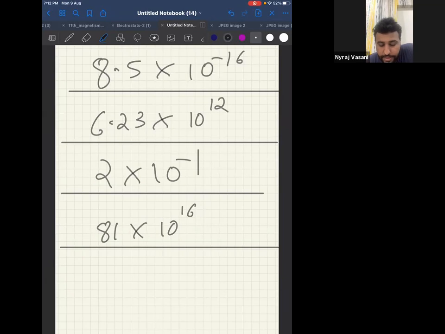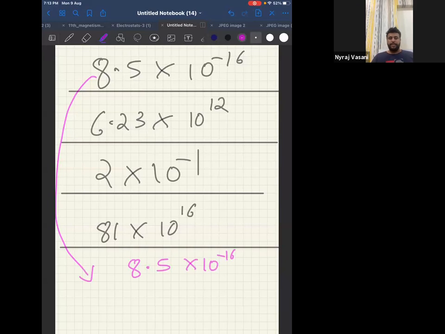The first question is 8.5 into 10 power minus 16. Now, is it of the form a into 10 power n? Answer is yes. It is of the form a into 10 power n. Is a between 0.5 and 5? Answer is no. A is not between 0.5 and 5. It is 8.5 into 10 raised to minus 16.